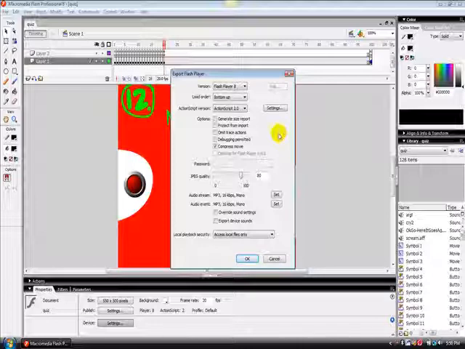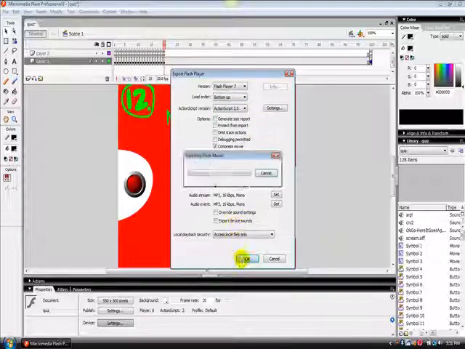Alright, see how you go to version. It says Flash Player 8. Change that to 7, because the PSP was originally made in 2007, and around the time that it was made, there was no Flash Player 8. There was a 7 though, and they just used that. So always use Flash Player 7 when you're putting stuff on your PSP. Okay, and then I'll just press OK.